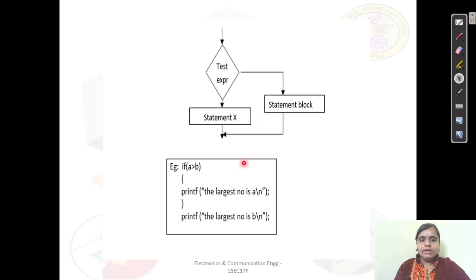So the same way here, if A is greater than B, then we are saying the largest number is A. Else, if A is not greater than B, that is if B is greater than A, then the largest number is B. So this is just a simple example in order to understand the if statement.